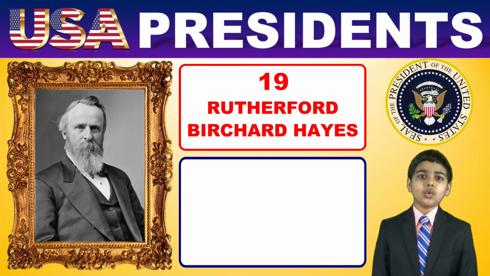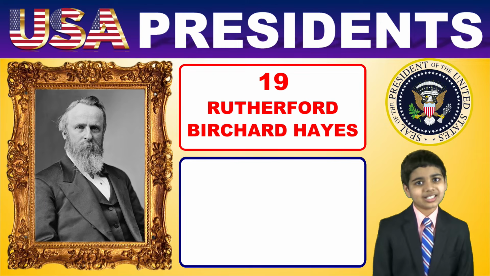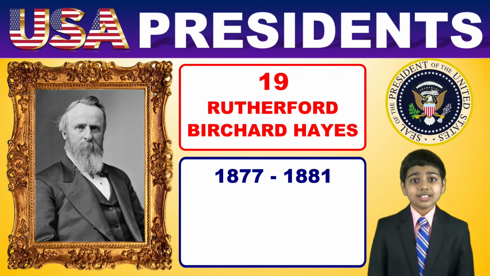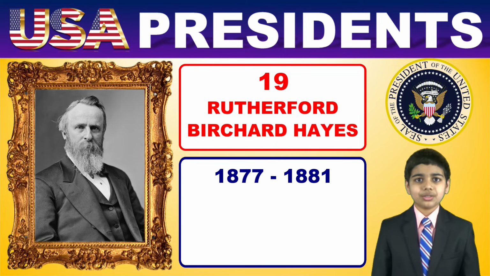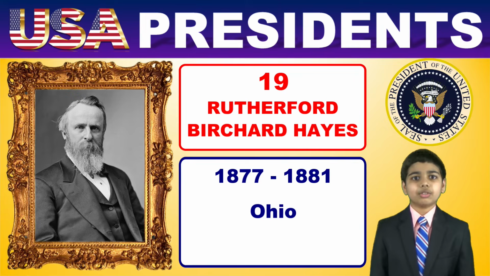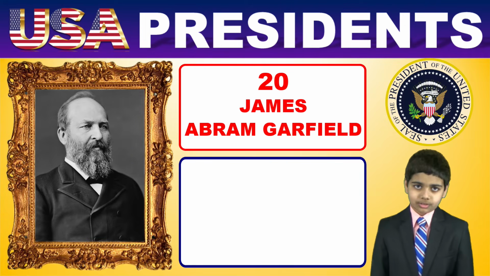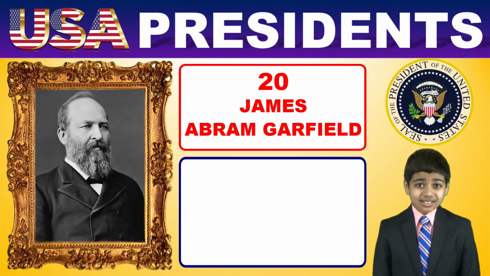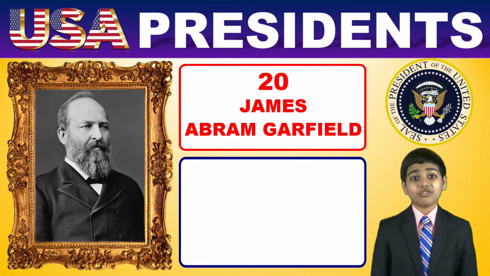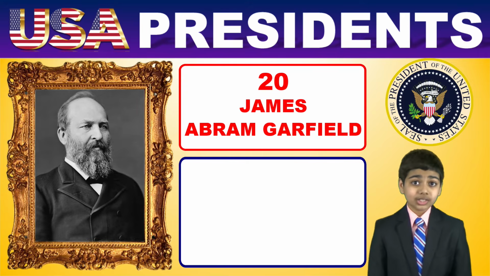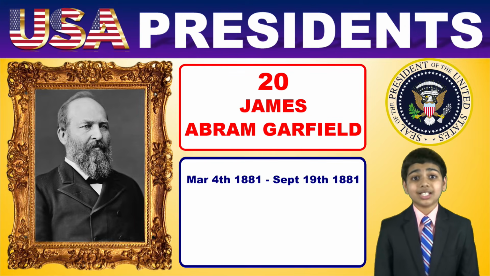Next, Rutherford B. Hayes is the 19th President, and his term was from 1877 to 1881. He was from Ohio and was a Republican. Next was James Abram Garfield, the 20th President of the United States. But Garfield was shot 4 months into his presidency and he died 2 months later. So his tenure was only from March to September of 1881.